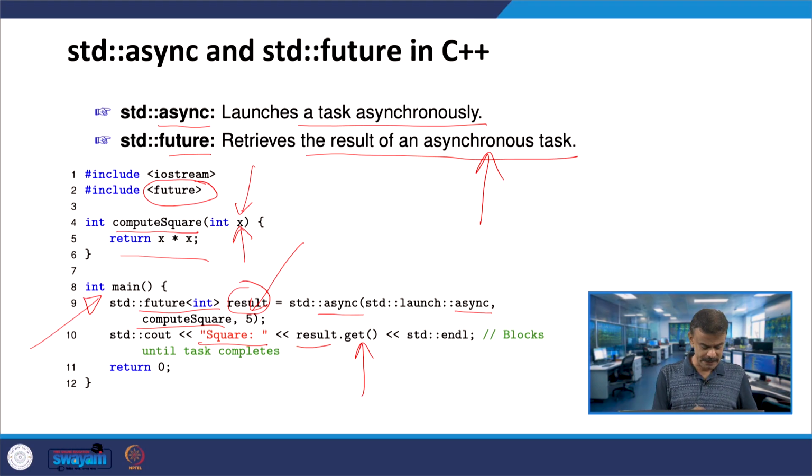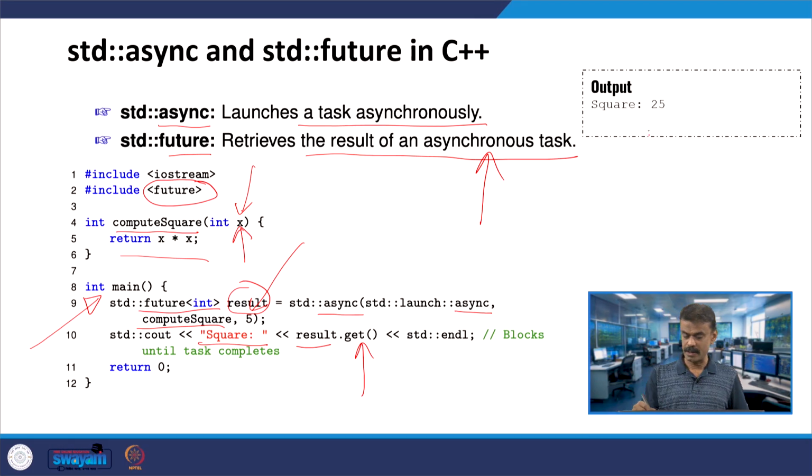So we should get the output square is 25. When I run the code, I am expecting the output square, colon, to be printed once the function result dot get is invoked. Async is passed compute square and 5. Compute square is a function in line number 4, x takes the value 5, and x into x is x squared. So square is 25, and this will be printed.